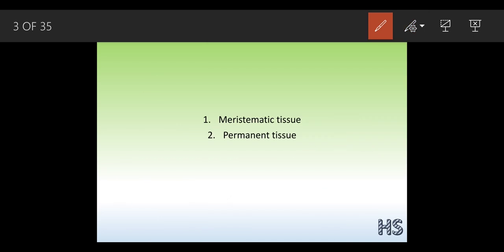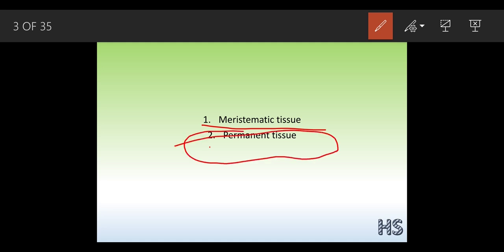But as I already said, this is an active tissue and it starts to divide, but at a particular period of time this division gets stopped.